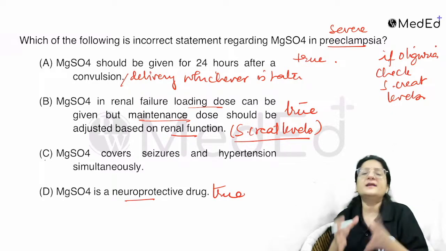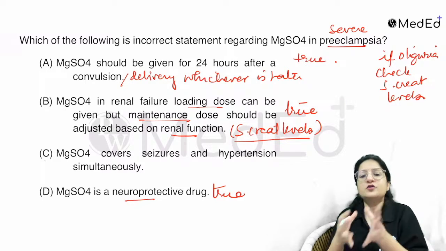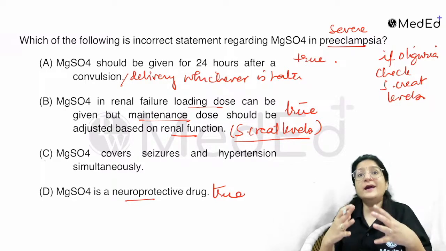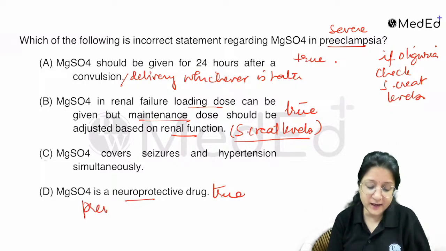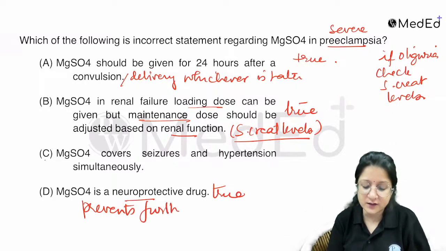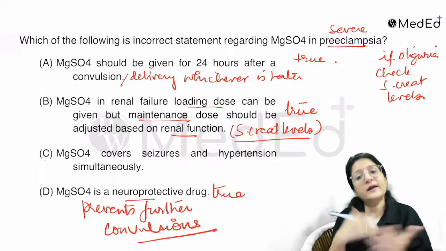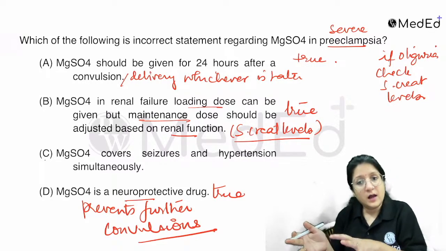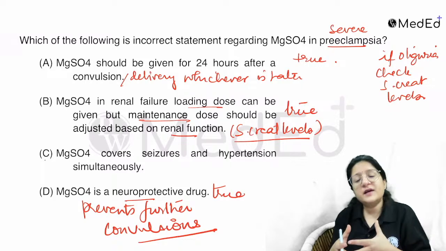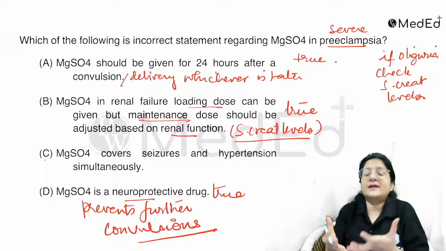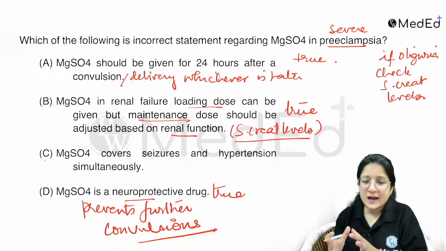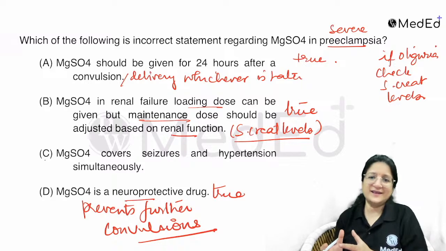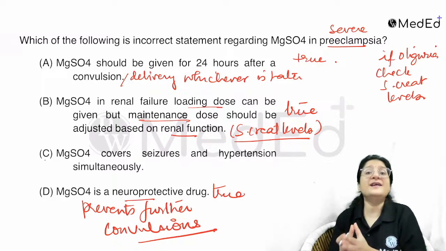Giving magnesium sulfate does have anticonvulsant properties. So actually the use is that it prevents any further convulsion in a patient who's already had a convulsion, like eclampsia. And again, we are giving it in eclampsia first to prevent convulsion. That is the role of magnesium. It covers seizures, but does it cover hypertension? It is not an antihypertensive.